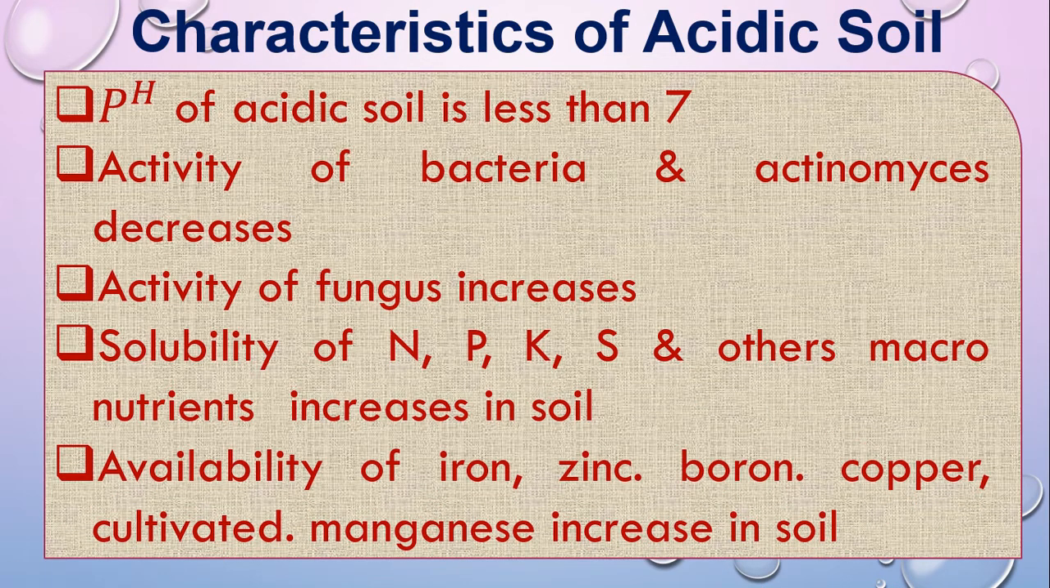Availability of iron, zinc, boron, copper, and manganese increases in acidic soil. That means in the acidic soil, the availability, that is the quantity, of iron, zinc, boron, copper and manganese increases. So we can get iron, zinc, boron, copper and manganese in the acidic soil.